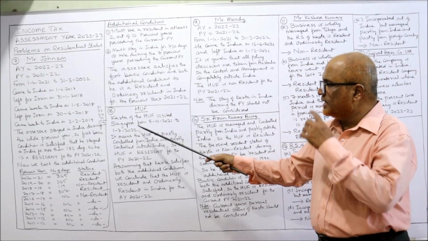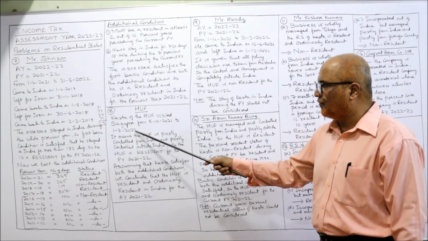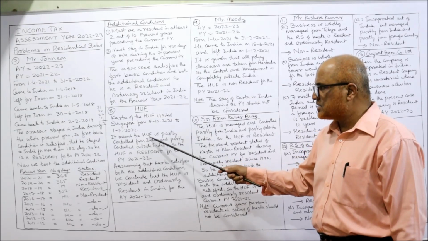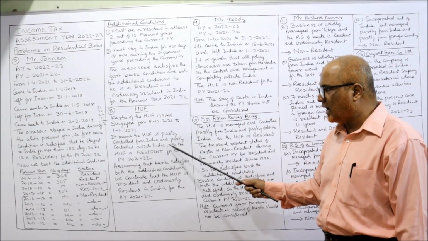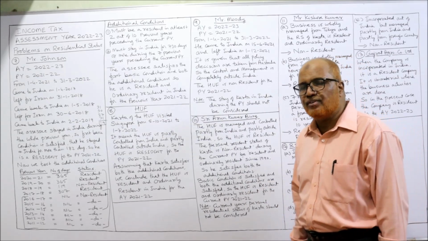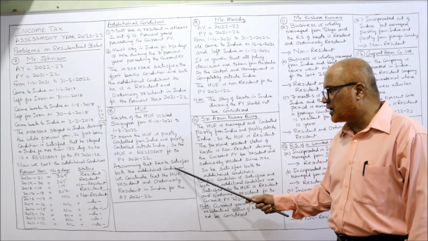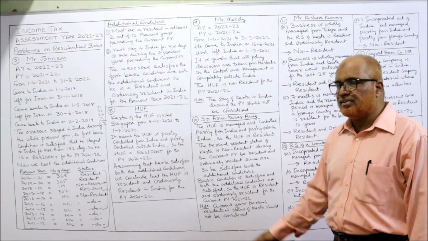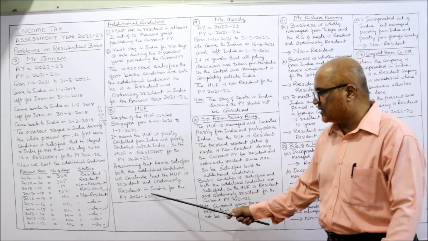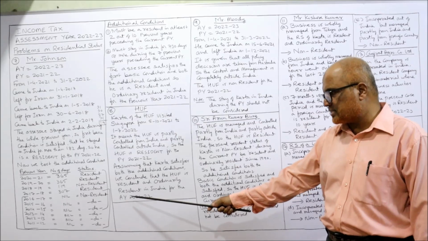Karta of HUF visited Singapore from 5/10/2021 to 1st July 2022. It means HUF is partly controlled from India and partly outside India. So the HUF is a resident. Assuming that Karta satisfies both the additional conditions, we conclude that the HUF is resident and ordinarily resident for the assessment year 22-23.